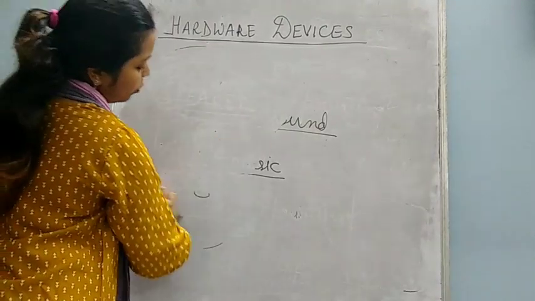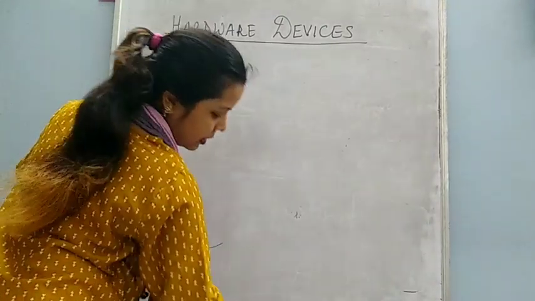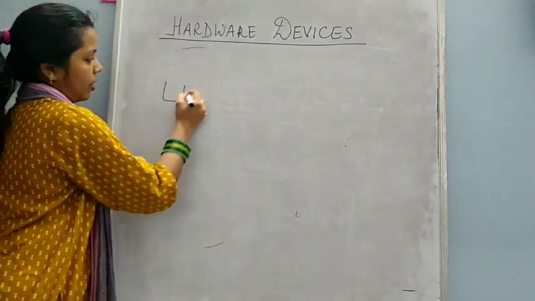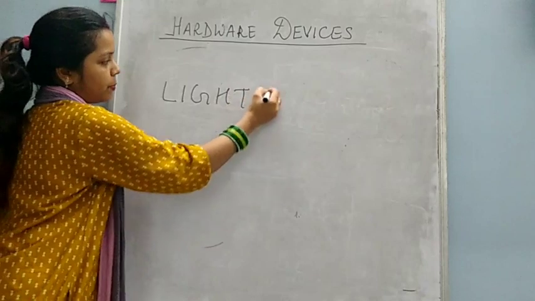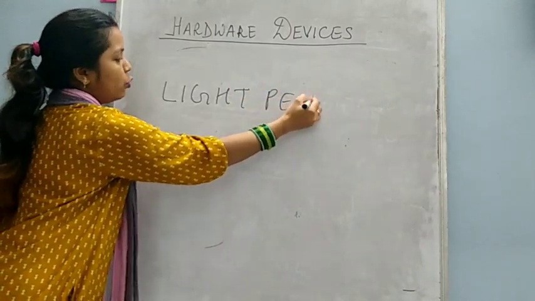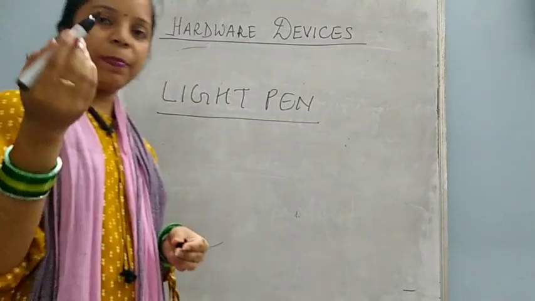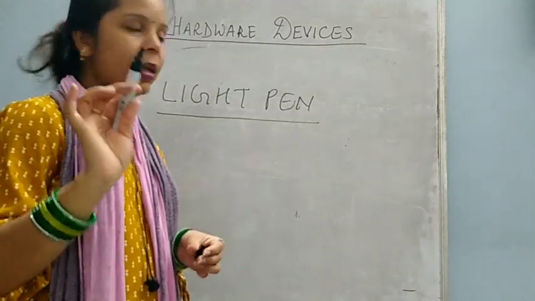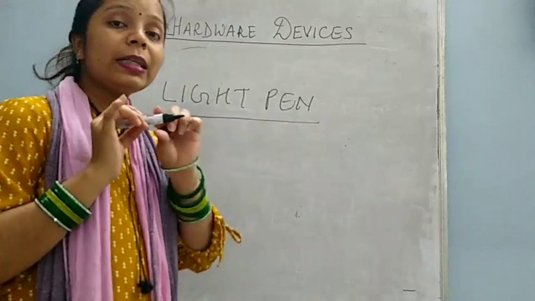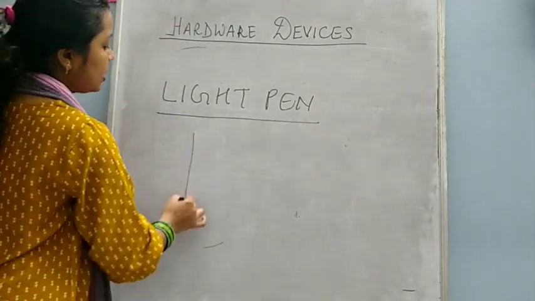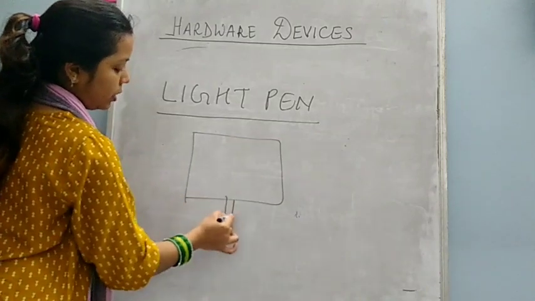Now I am going to tell the next device which is given in your book, that is light pen. Now what is this light pen? Pen you might have used so many times, but what is this light pen? Light pen is simply like this, only one pen is there, but with this light pen you can write anything on the screen of the computer.